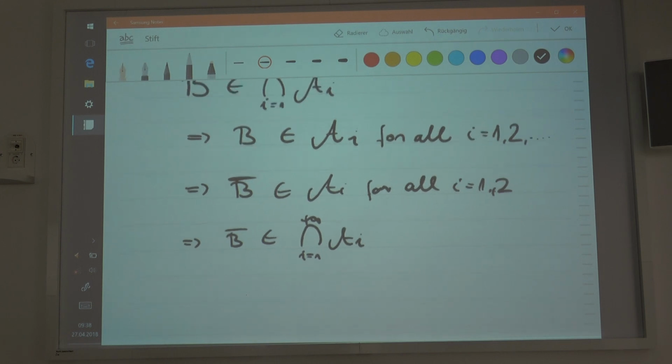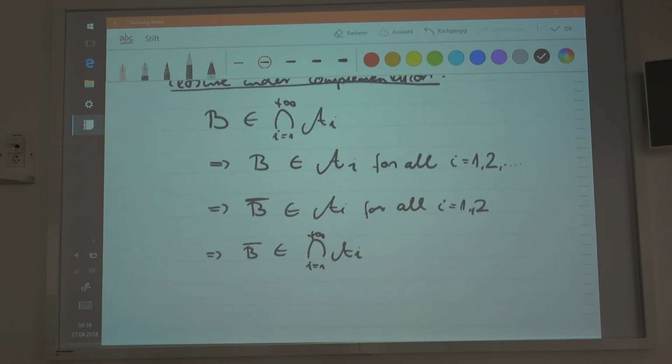You get that? Okay, so what did I show you here? If something is in there, then its complement must also be in there. So the countable intersection of sigma algebras must be closed under complementation. Now I also need to show that it is closed under countable unions.